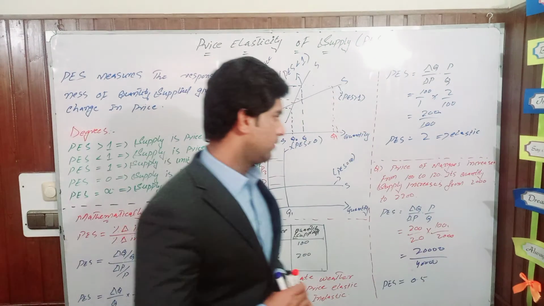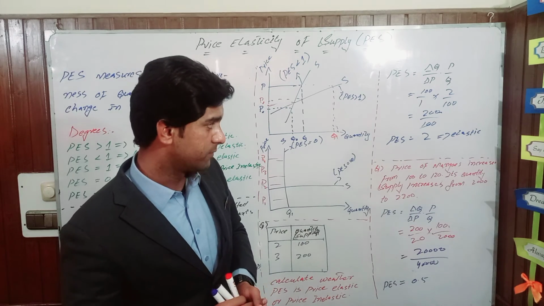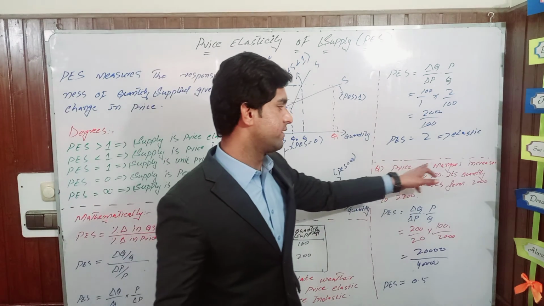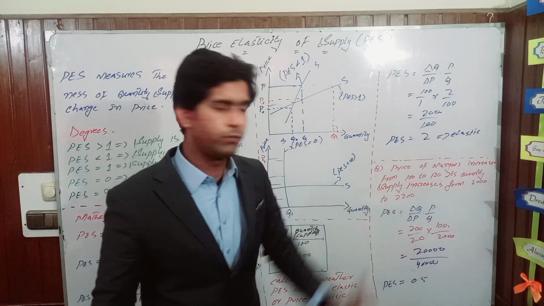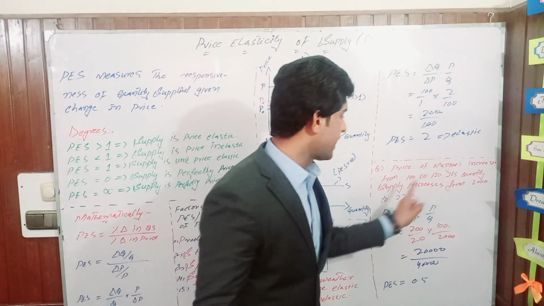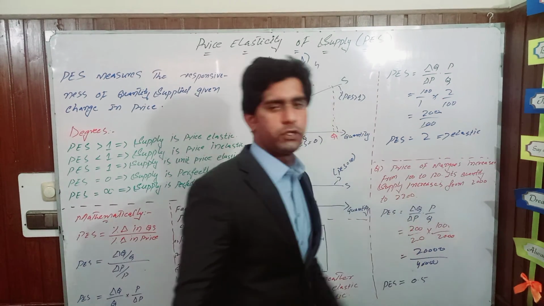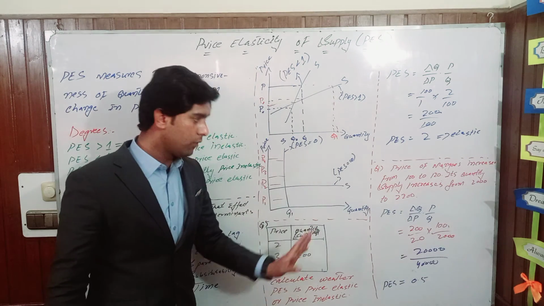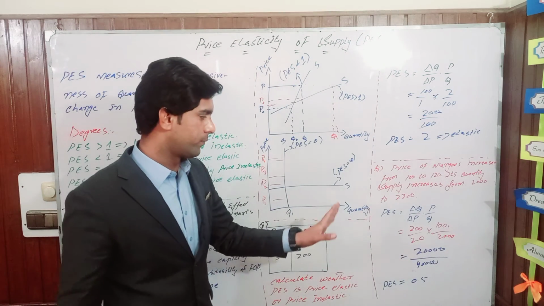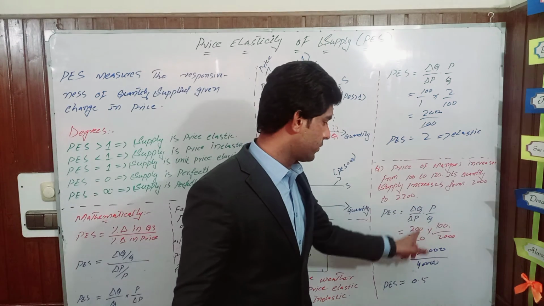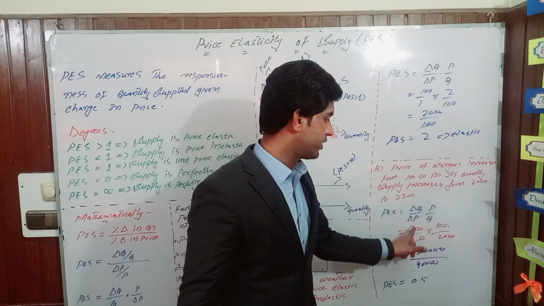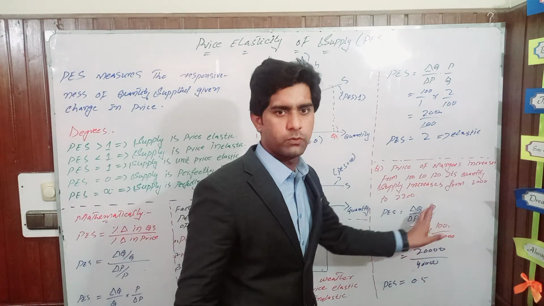Another question we have, a question that may come in the exam, is like this. For example, if the price of mangoes increases from 100 to 120, its quantity supplied increases from 2000 to 2200. Now we can calculate it with the help of the formula: change in quantity divided by change in price, into original price over original quantity.